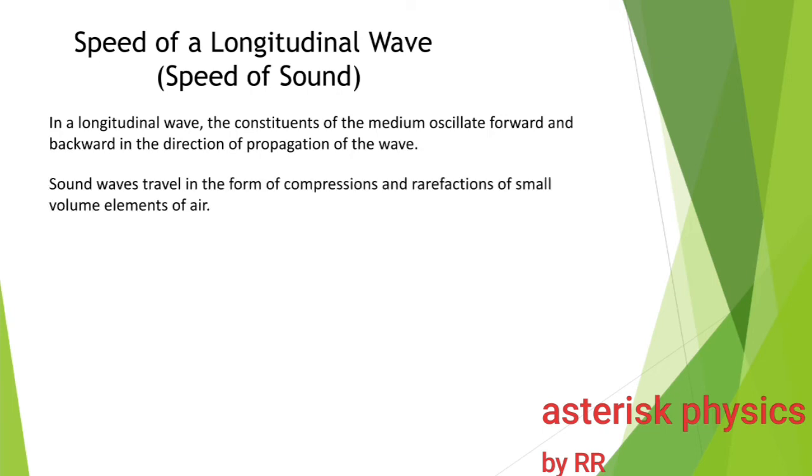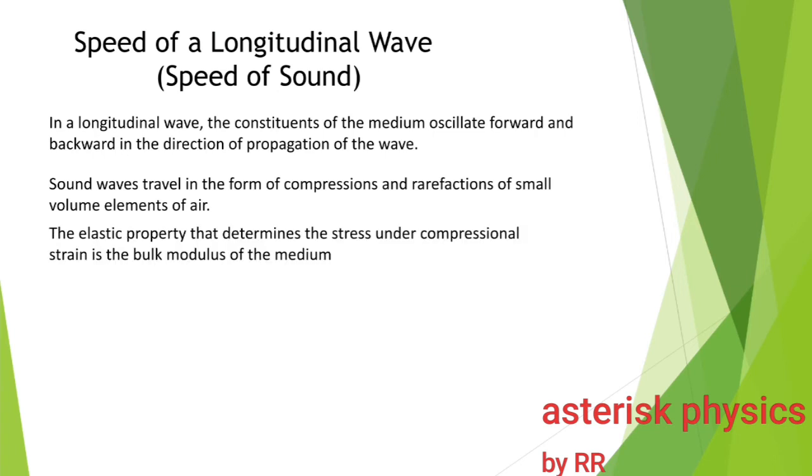Sound waves travel in the form of compressions and rarefactions of small volume elements of air. The elastic property that determines the stress under compressional strain is the bulk modulus of the medium. So bulk modulus B is equal to minus delta P divided by delta V by V, which we have discussed in properties of solids. There we have discussed bulk modulus. So B is equal to minus delta P by delta V by V.